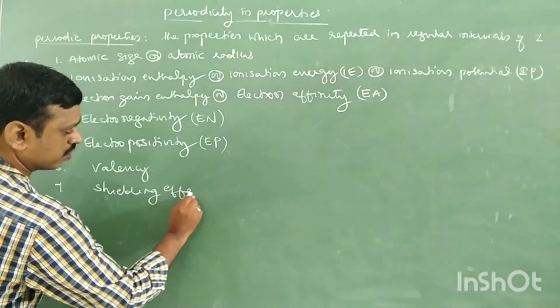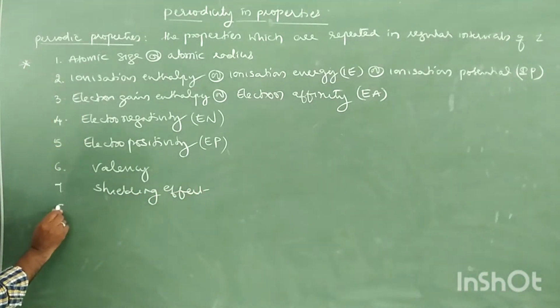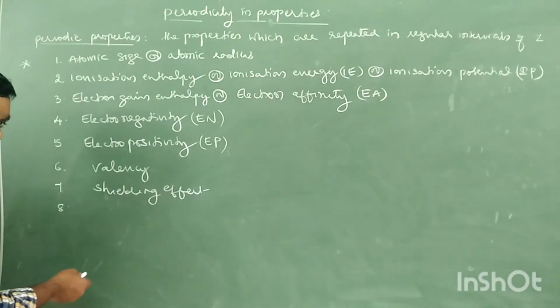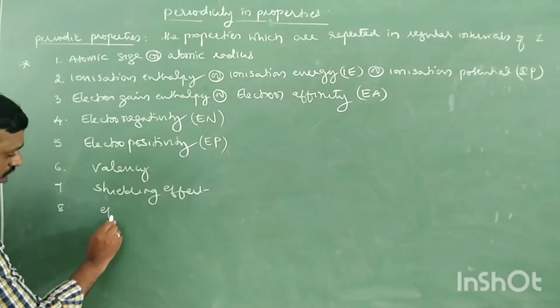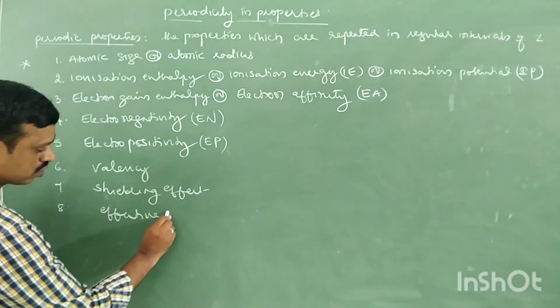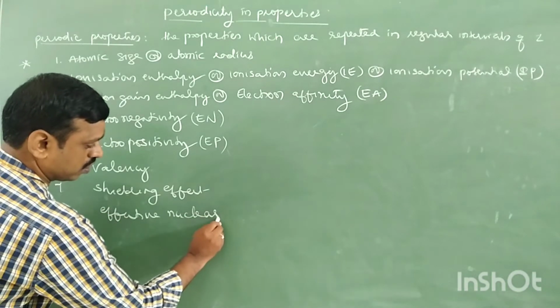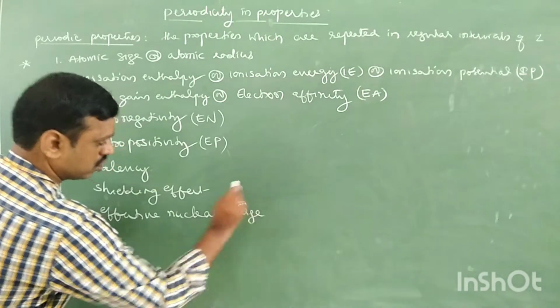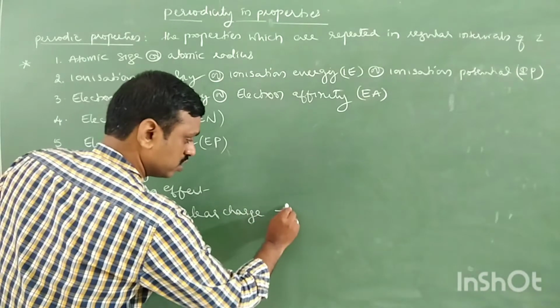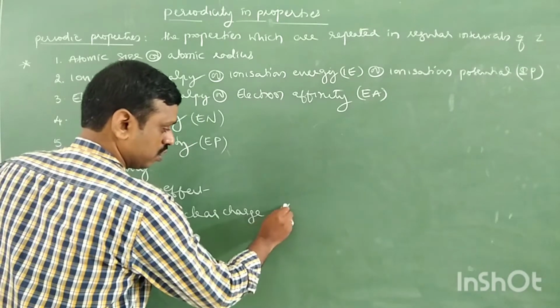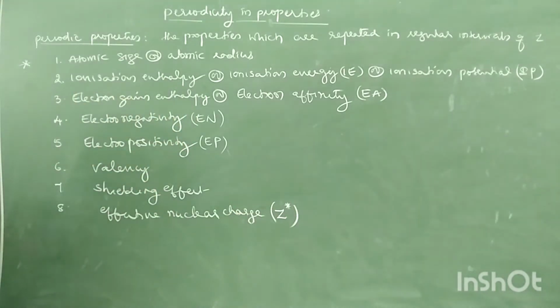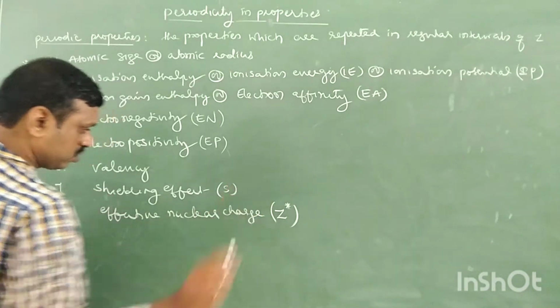Next, eighth one, effective nuclear charge, which is related to shielding effect. It is denoted by Z star.